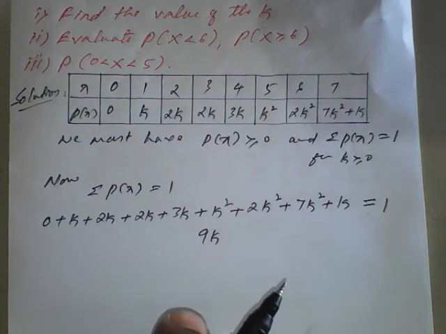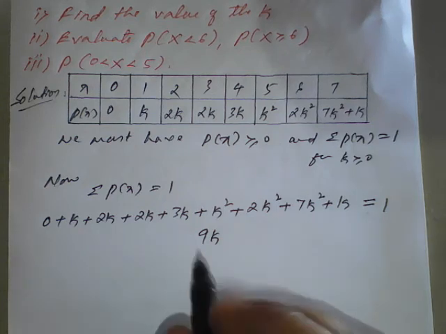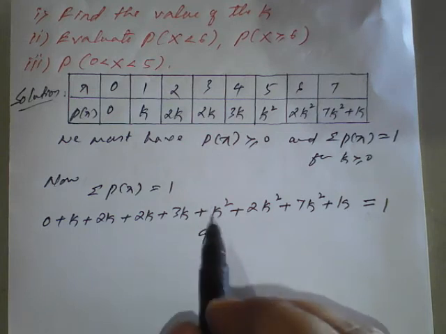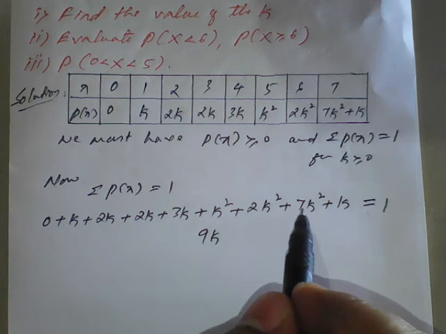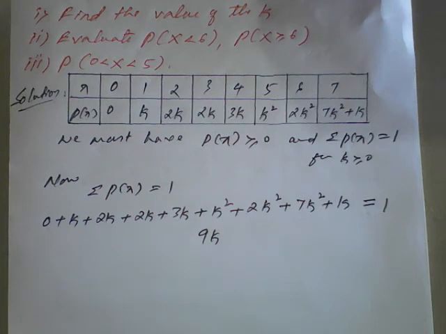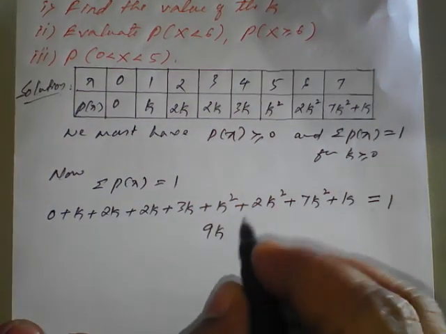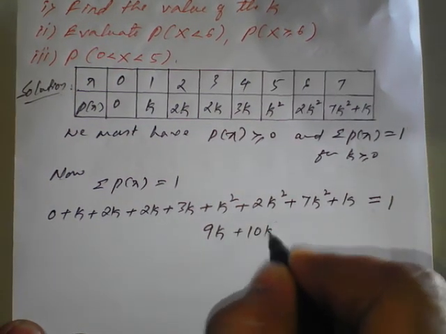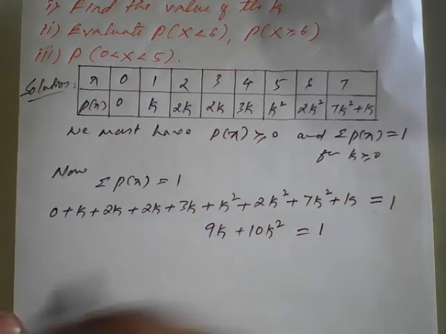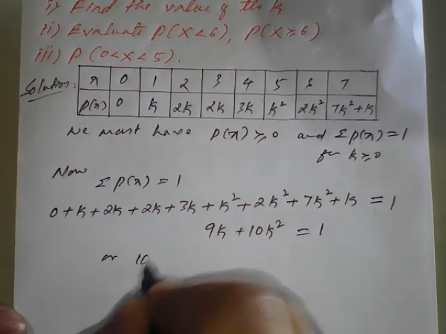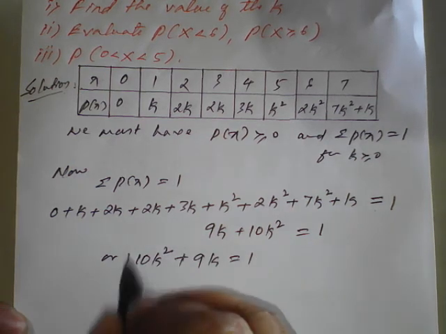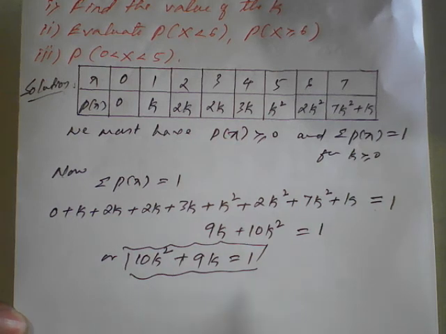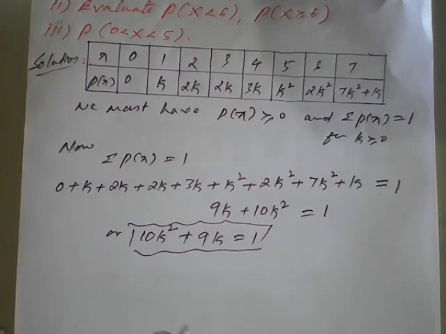Next, the remaining are k square. So how many k squares? 1 and 2, this is 3k square, plus 7k square, it will be 10k square equal to 1. I'll rearrange, or 10k square plus 9k equal to 1. So this has become a quadratic equation now.